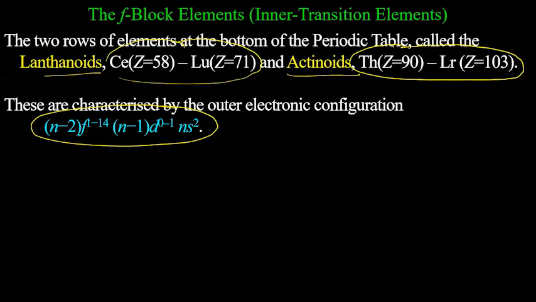So for example, if I say n is 6, I am talking about the valence shell 6. So it will be 6s2, 5d0 to 1, and 4f1 to 14. If n is 6, n-1 will be 5, n-2 will be 4.